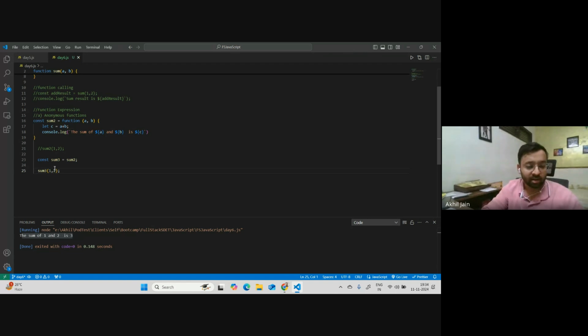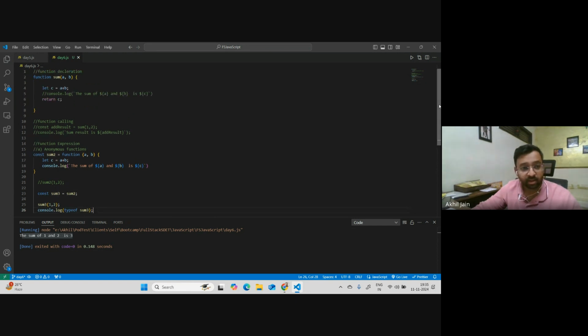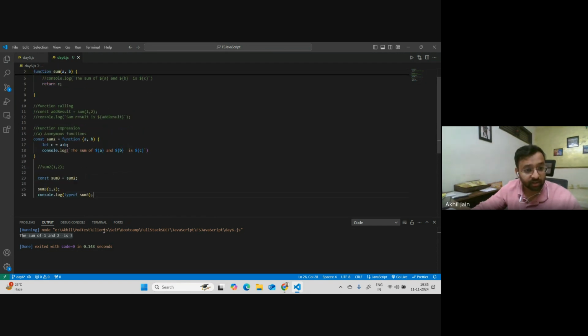Okay, can we check the type of it? Let me check actually. I'm not very sure. Let me check the type of sum3. Okay, let's check this. Let's see what we get. I think it will give me object because functions are also objects in JavaScript, but let's see. I'm not very sure. Let's try. And let me run it.